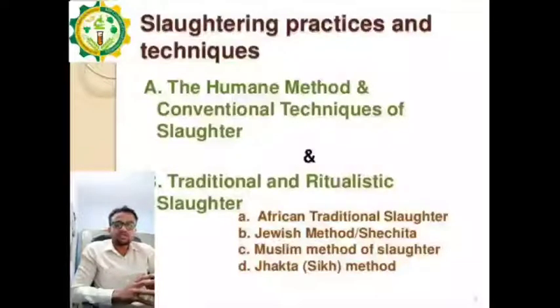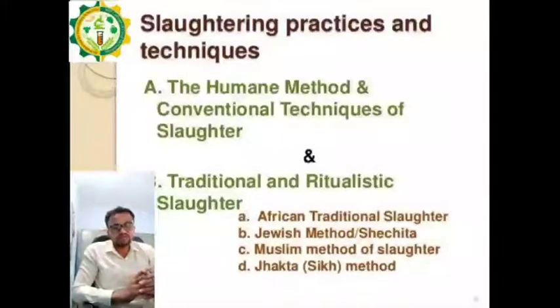For that we have seen the different type methods of the stunning. First was electrical method, second was mechanical method, and third was chemical method. Their description we have also seen in detail in the previous lecture. So now we will see the methods of slaughtering.